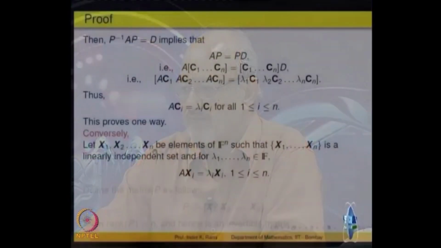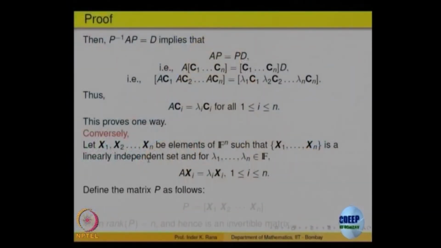So, let us construct the matrix with these as the column vectors. P is defined with these vectors as the column vectors. These being linearly independent, it is a linearly independent set, so this is invertible. So, the rank of P is n, it is an invertible matrix.